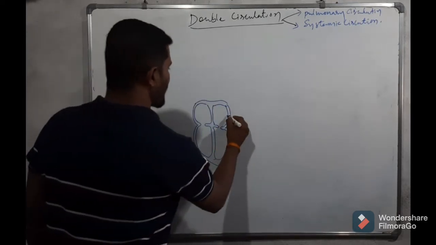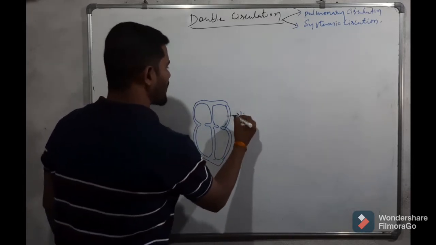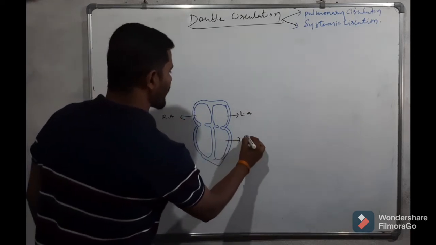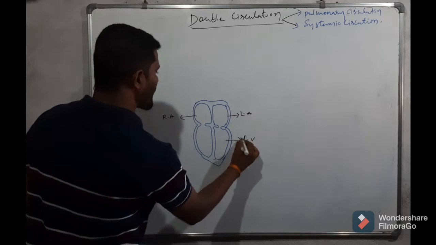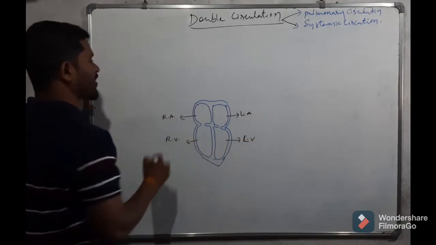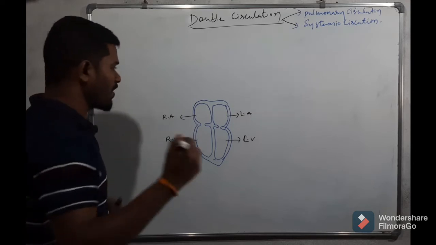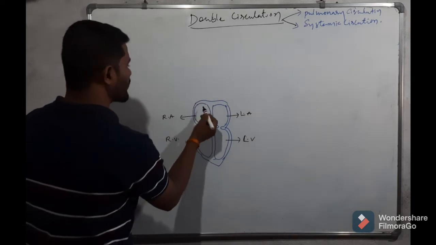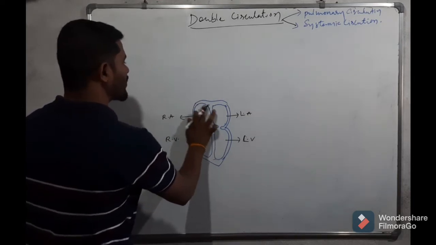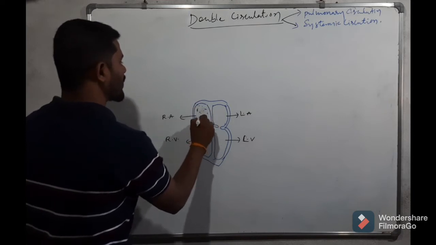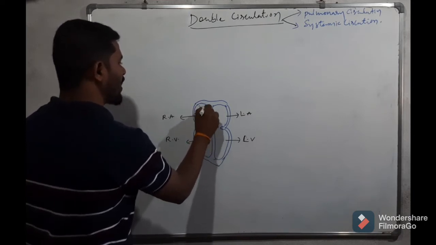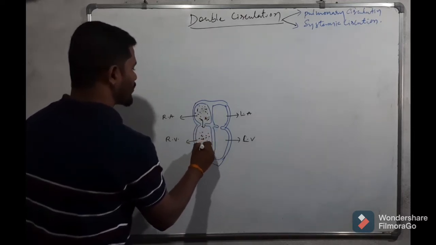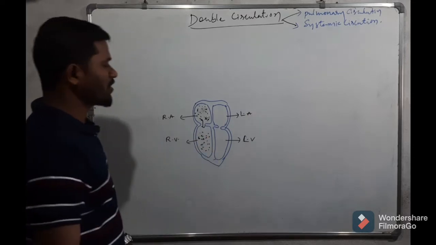I will repeat again. This is the left auricle, this one the right auricle, this is the left ventricle, and this one the right ventricle. The deoxygenated blood always enters the right auricle. From the right auricle the blood goes into the ventricle through the right auriculoventricular aperture.